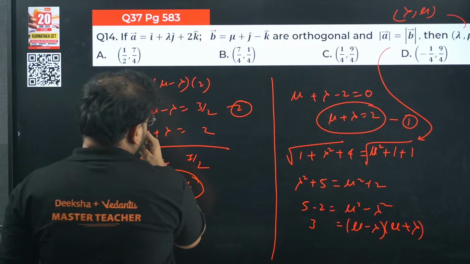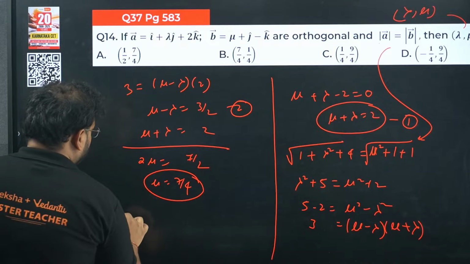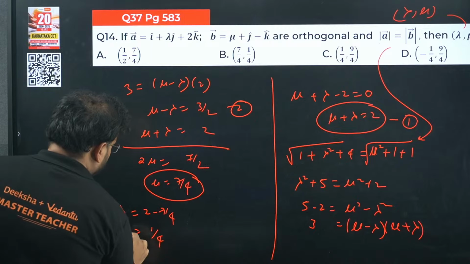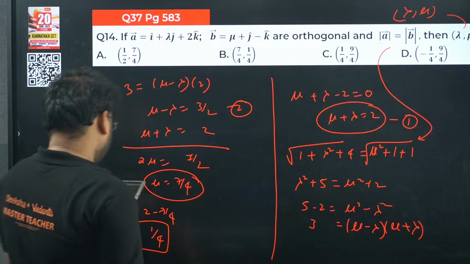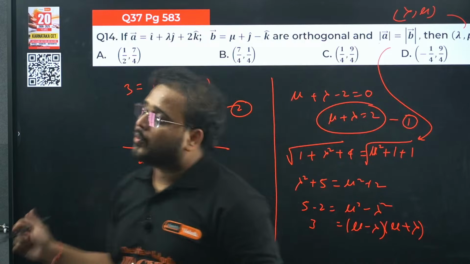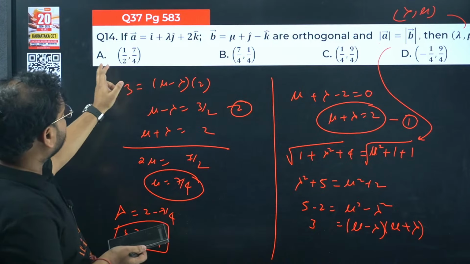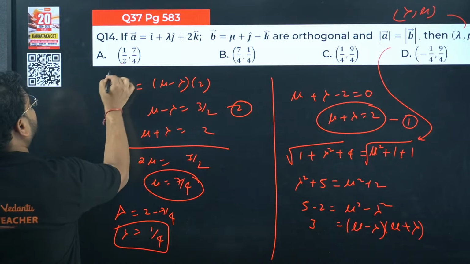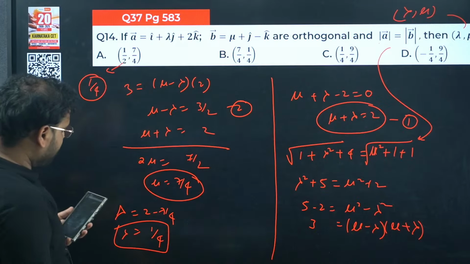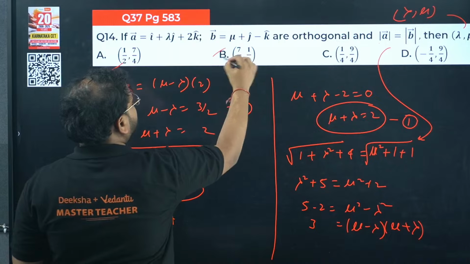If you put it back, lambda will be 2 minus 7 by 4, that is 8 minus 7 by 4, so 1 by 4. Lambda is 1 by 4, but option C should be the right one, right? Why is it coming this way? Okay, actually, sorry, my bad. I saw it as 1 by 4, guys. I thought it is 1 by 4, that's why I was asking this, but it is not. So we have only one option, which is option B, not C.